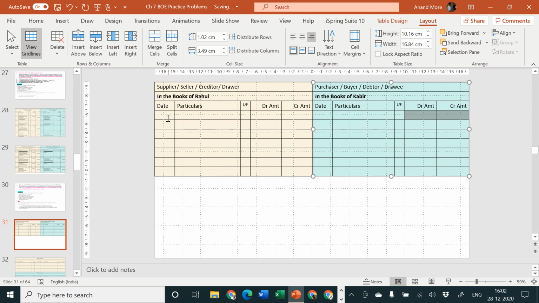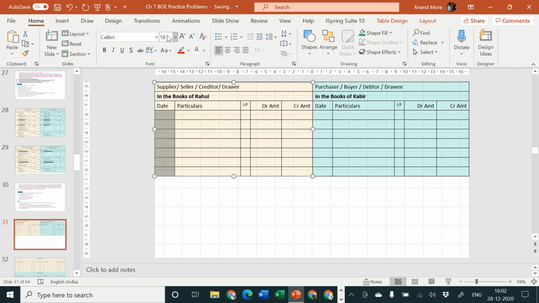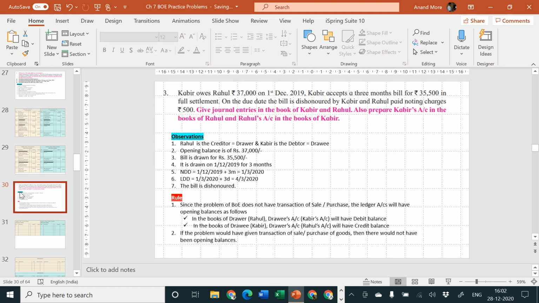Okay, great. Now first date is going to be the date of drawing the bill, that is known to us. In this problem there is no transaction of sale or purchase, so I cannot record the entry for sale or purchase. First entry is directly 1st December. Bill is of rupees 35,500 and the wording is full settlement.